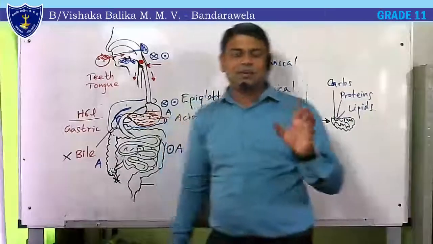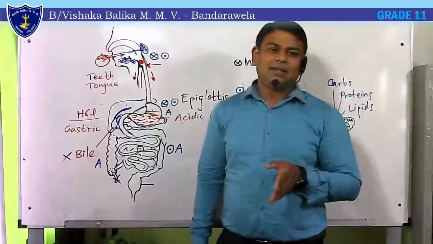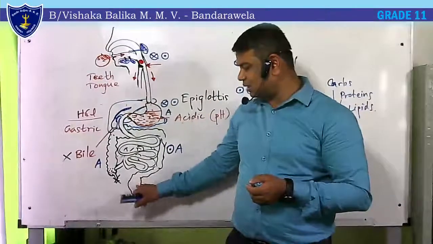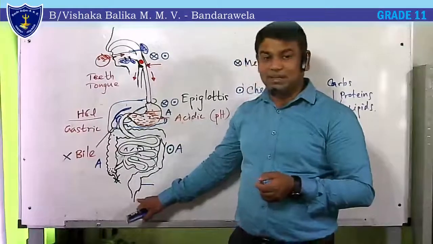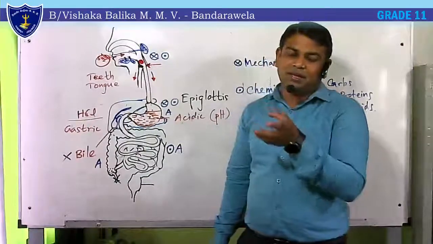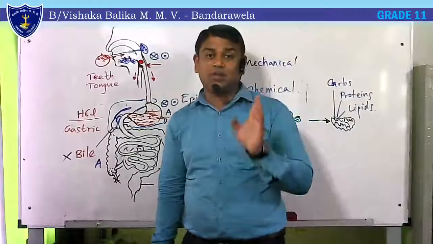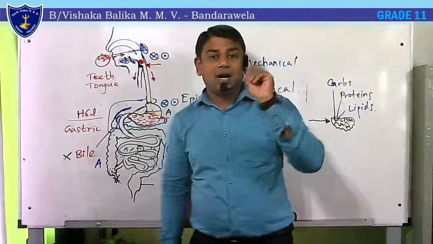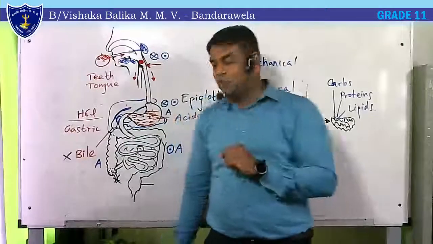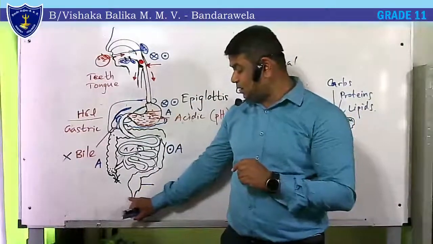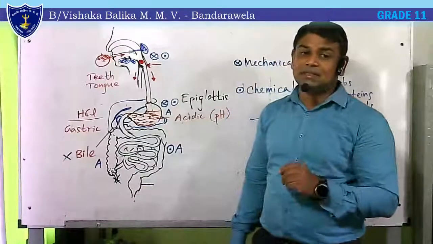That means the food will become more solidified, then it will be tough to pass out. Once we pass this out, it will go through this anus, and the undigested and unabsorbed food will be sent out from this hole called anus, that is the ejection.